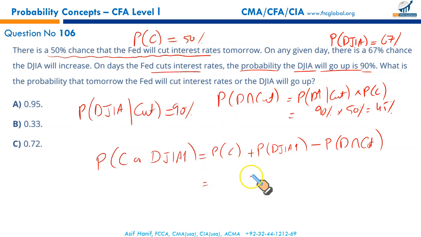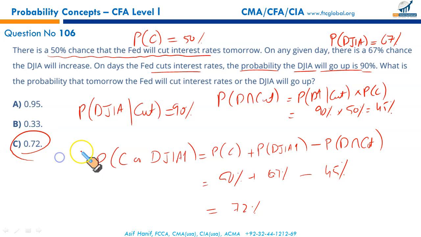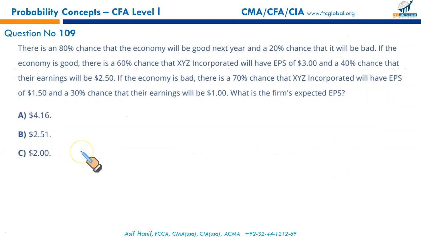Probability of cut is given, 50%. Probability of the Dow Jones Industrial Average going up is 67%, and the combined probability of Dow Jones and the cut is 45%. So it's going to be 50 plus 67 less 45, which gives you 72%, and that makes C the correct option. Okay, next.